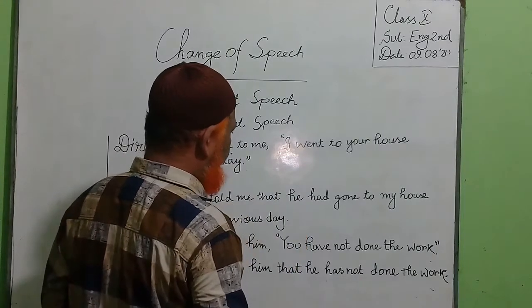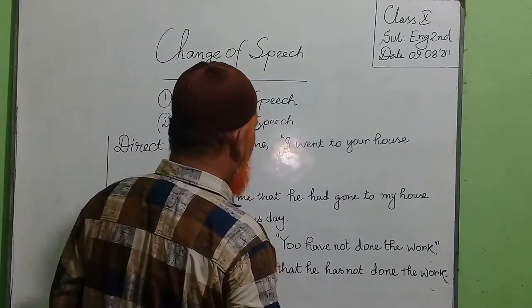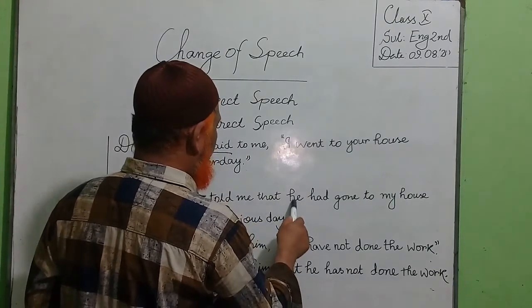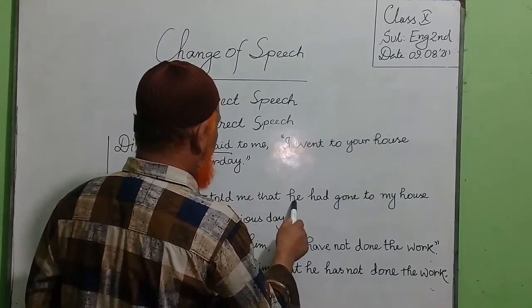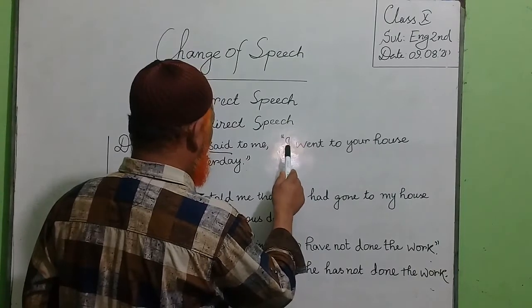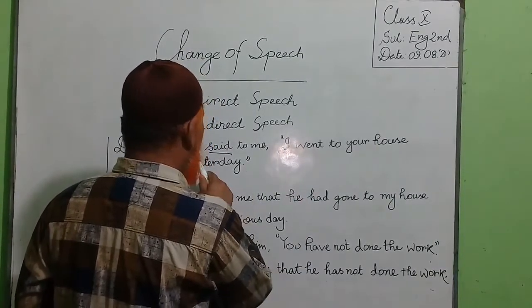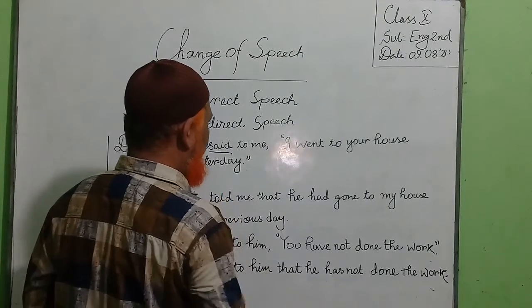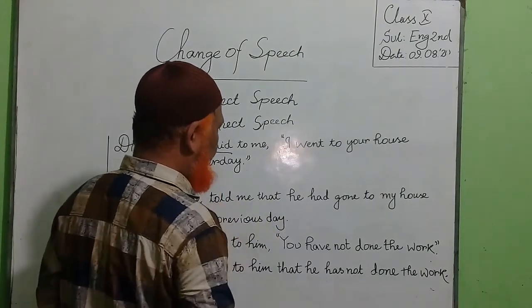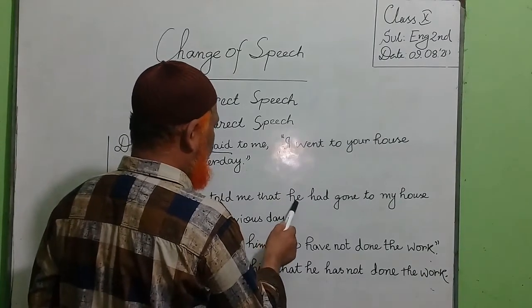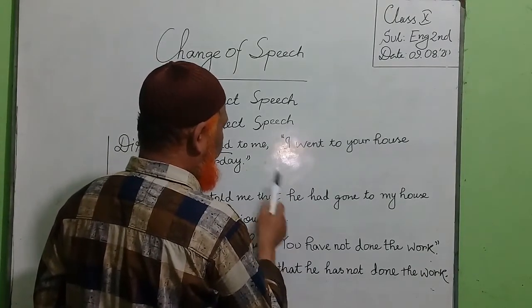Here the person is changed, I is changed to he. According to the rules of person change, first person follows the subject and second person follows the object. Here I followed he, so we kept he here.